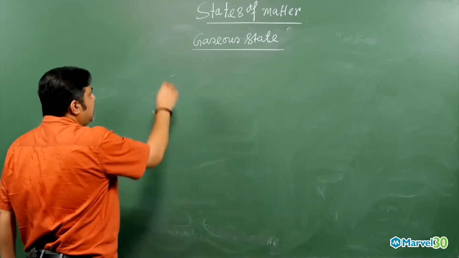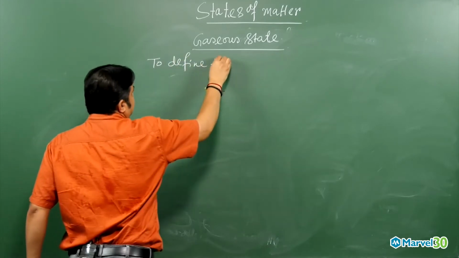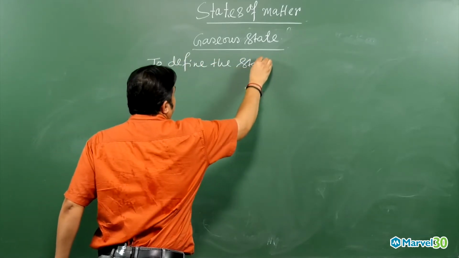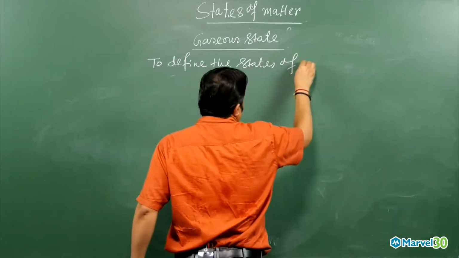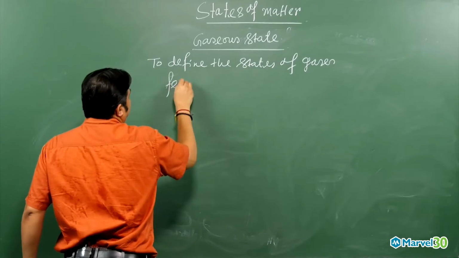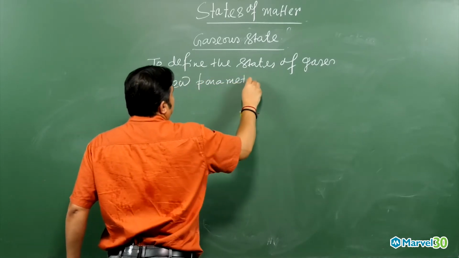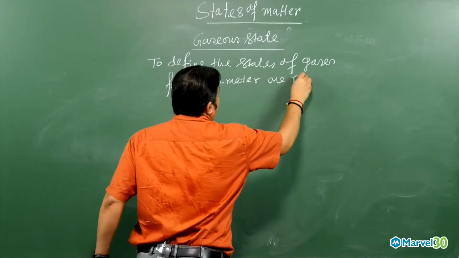To define the state of the gases, a few parameters are required. What are they, my dear?